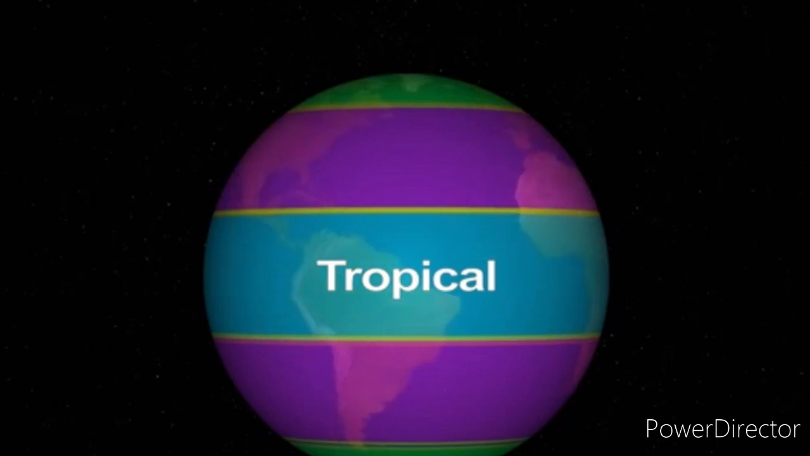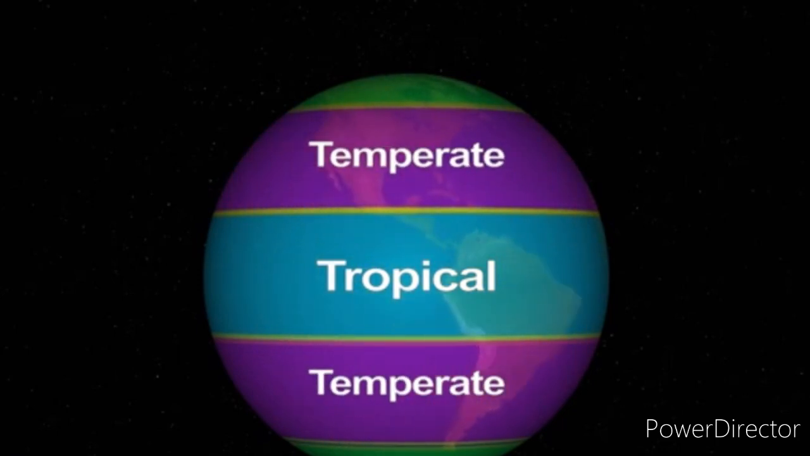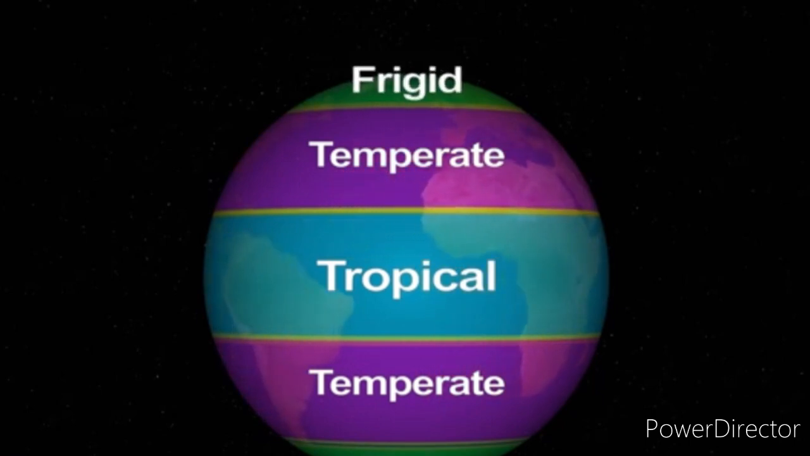Similarly, in the temperate regions, like in India, Delhi lies in the temperate region. So, in the temperate regions, summer as well as winter both are extreme. And in the frigid zone, throughout the year, it is very cold.